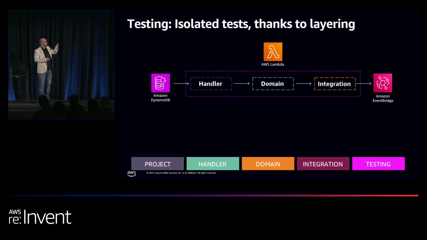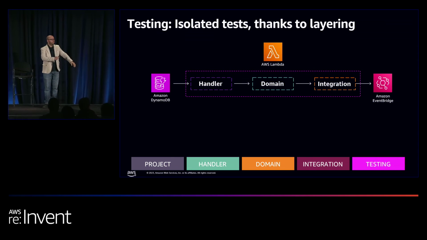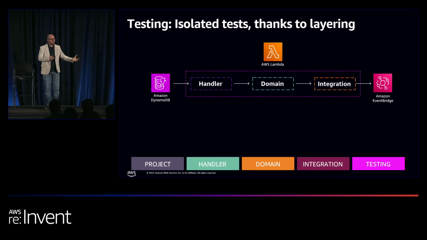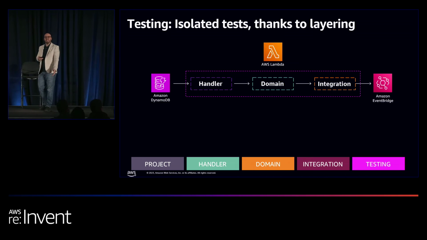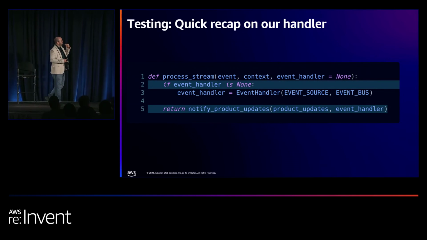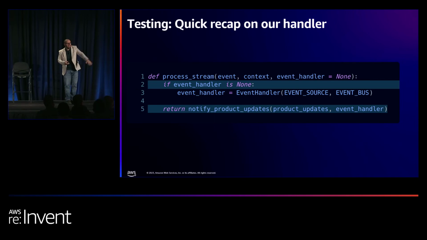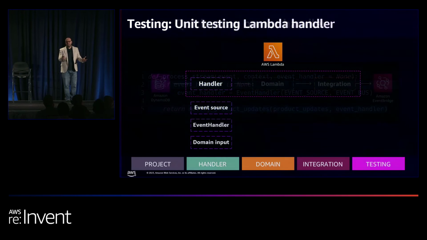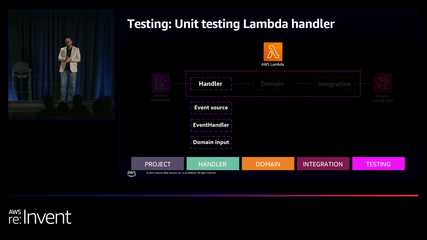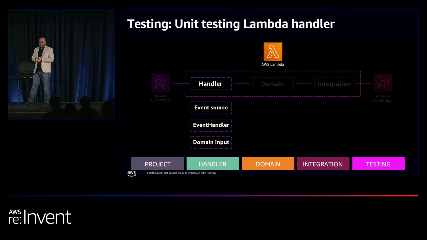Testing this becomes much easier, but we're now going to be using some of these techniques to write more unit tests and then make our integration test easier and convert something that's asynchronous into synchronous. If you remember our Lambda handler, we receive an event handler, and we use this and we pass it on. So we inject a dependency and keep passing until we use it. If you come from Java or other languages, this is kind of easy for you.